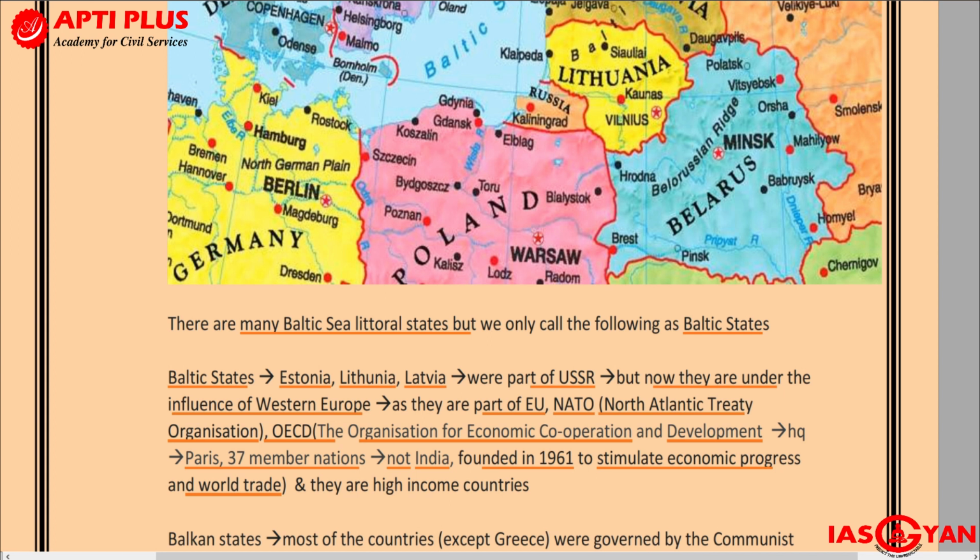And all these Baltic states, OECD countries, etc., are high income countries. So what did we learn? Which are the Baltic states? Not all the countries which surround the Baltic Sea will be called Baltic states. There are many countries which surround the Baltic Sea, but only three can be called Baltic states, and they are Estonia, Lithuania, and Latvia.